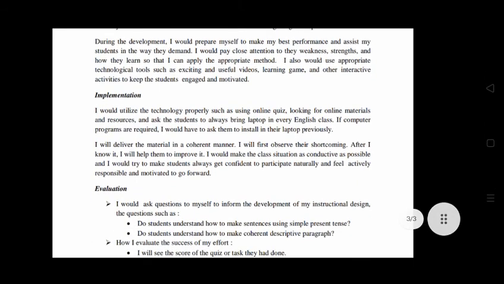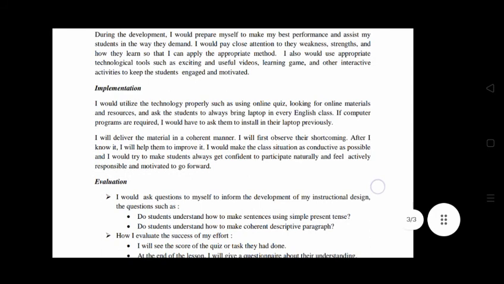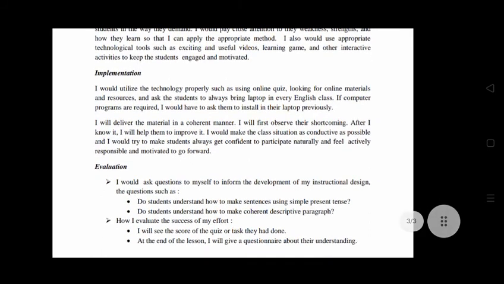I will deliver the material in a coherent manner. I will first observe their shortcomings. After I know them, I will help them to improve. I will make the class situation as conducive as possible, and I will try to make the students always feel confident to participate naturally and feel actively responsible and motivated to go forward.